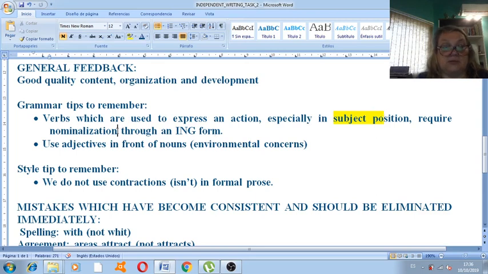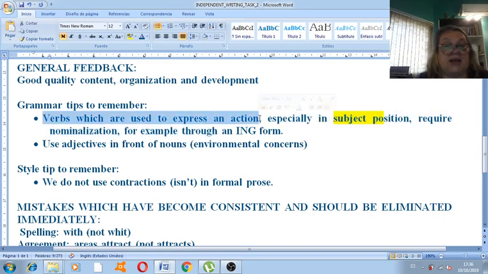I didn't write for example, and I think it's necessary because there are other ways of nominalizing a verb. You can simply write a noun, as we did in one of the corrections, the investment. Okay? So verbs which are used to express an action, to name the action, and especially in a subject position.